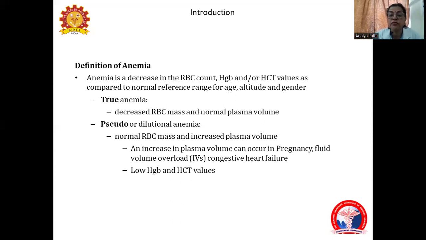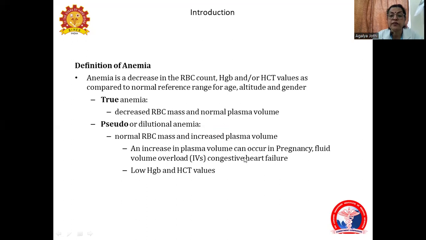The hemoglobin values vary for different ages and different genders. A decrease in any of these is called anemia. True anemia is a decrease in the RBC mass with a normal plasma volume, whereas pseudo or dilutional anemia is a normal RBC mass, but the plasma volume has increased. As in the case of pregnancy, there is increased fluid, but the RBC mass remains the same, so it may be a pseudoanemia or a dilutional anemia.